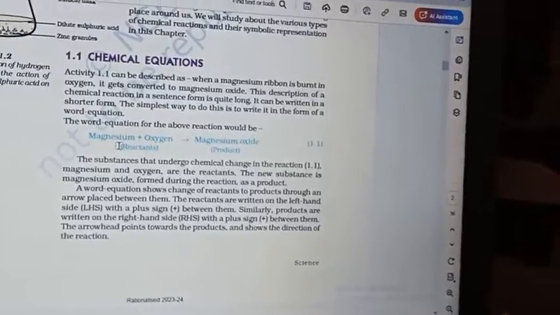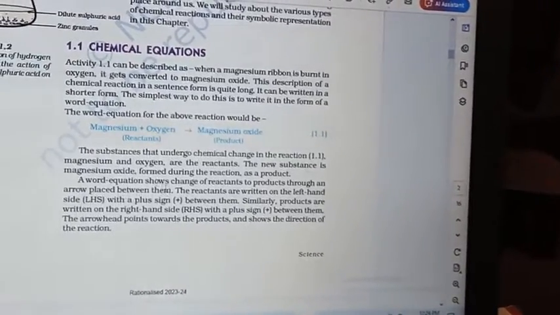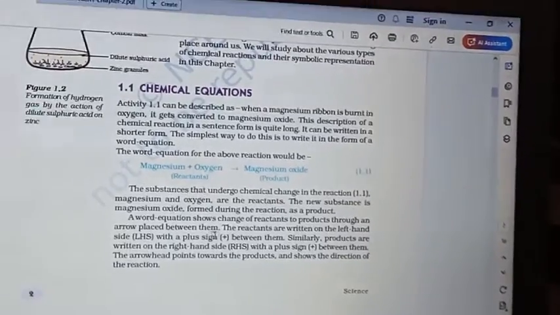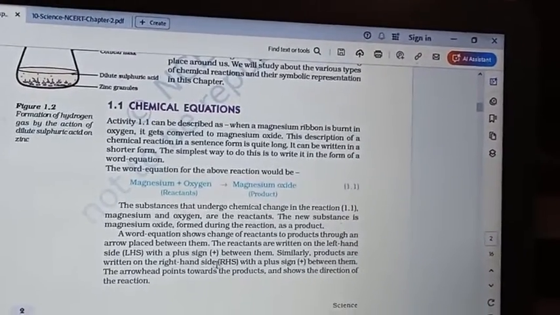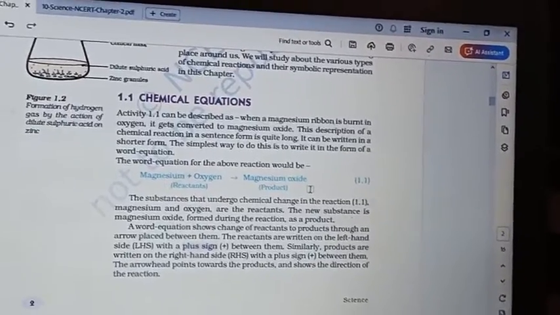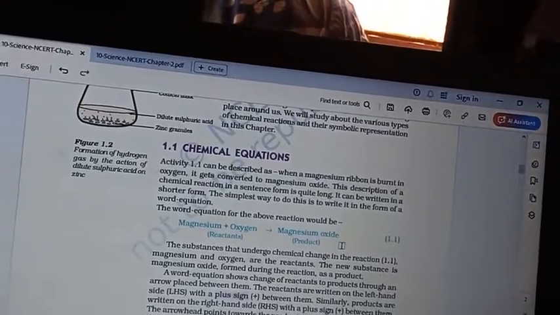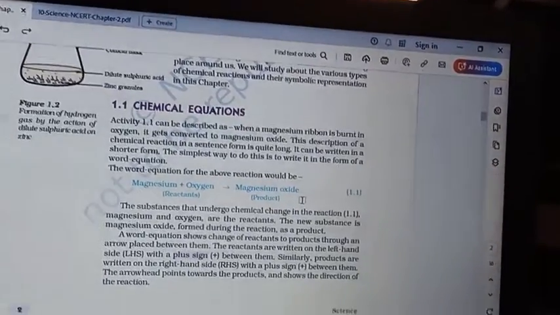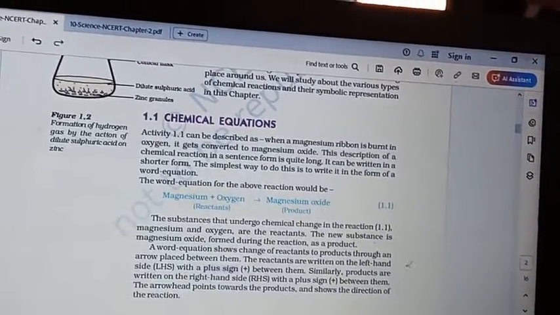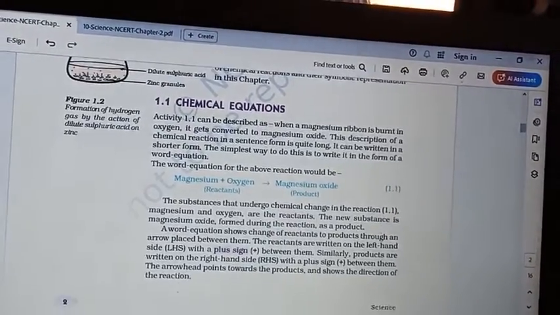Since we have used two reactants, we add them with a plus sign. On the right hand side, if there is a single product, there is no need for any plus sign. If there is more than one product, then we also use the plus sign on the product side.